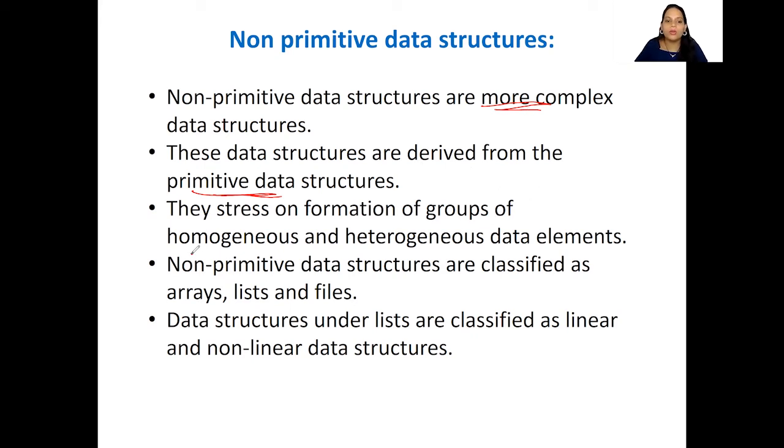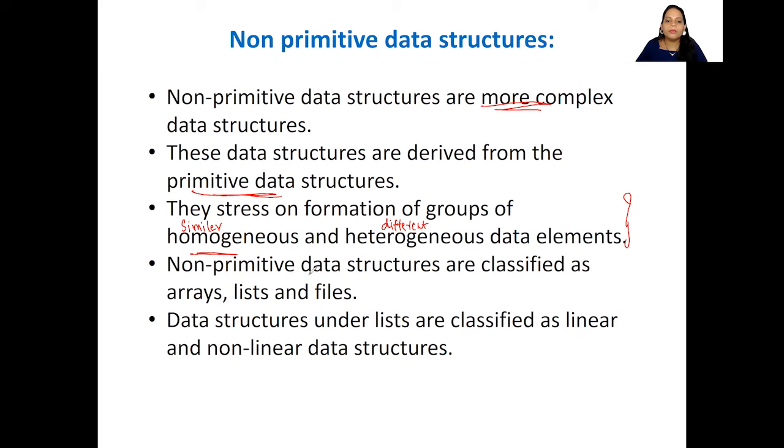When we say homogeneous, this is nothing but similar type of data. And heterogeneous is different types of data elements. So we can form a group of data, it can be heterogeneous or homogeneous. Now this we can do in non-primitive data structures.